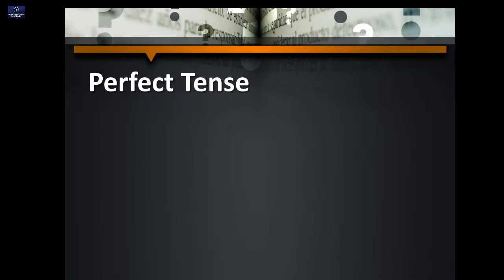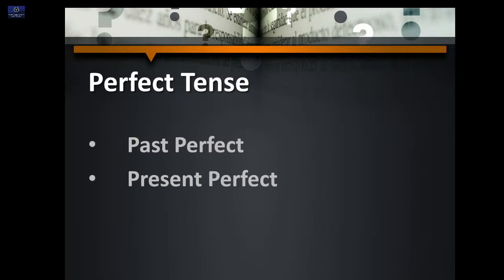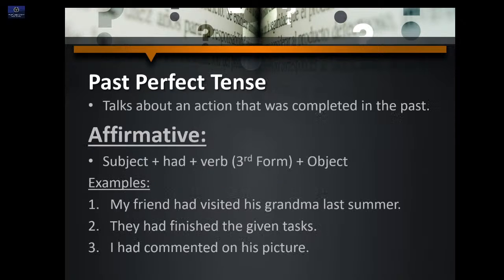Perfect tense can be divided into past perfect, present perfect, and future perfect. Now we are going to study in detail all the rules for these three tenses. First, we will look at past perfect tense. Past perfect tense talks about an action that was completed in the past.